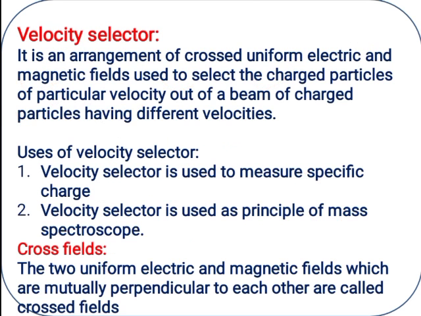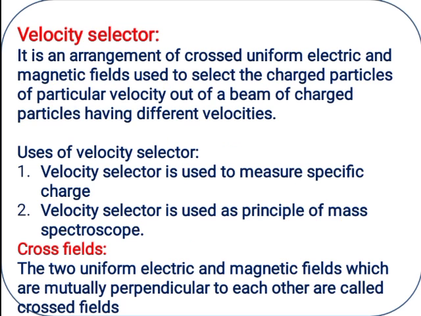Next one, velocity selector. It is an arrangement of crossed uniform electric and magnetic fields used to select the charged particles of a particular velocity out of a beam of charged particles having different velocities. So you have to read and memorize this definition of a velocity selector. The velocity selector is used to measure specific charge and also in the principle of the mass spectroscope. So there we use this velocity selector.